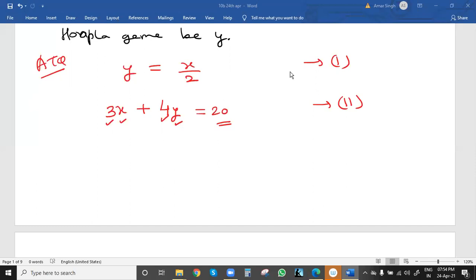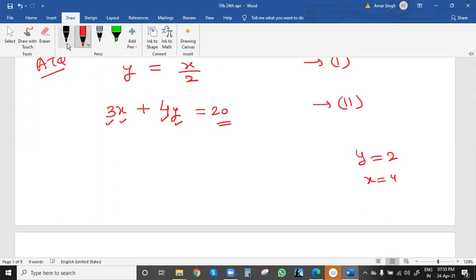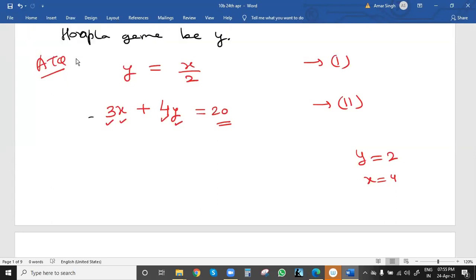Sir, I got y equals 2, and hence x equals 4. Okay. y equal to 2, x equal to 4. Correct. Because if you put 4 here, 4 by 2 is 2. In the second equation also we can check; in any one of the equations we can check the values of x and y. So x was 4, 4 threes are 12, plus y is 2, 4 twos are 8, total 20. Correct. Left hand side equals right hand side.